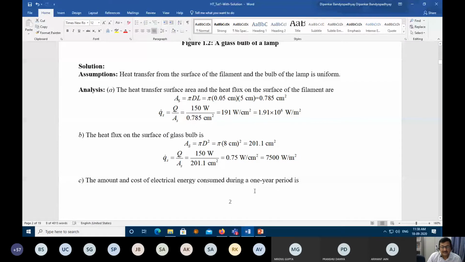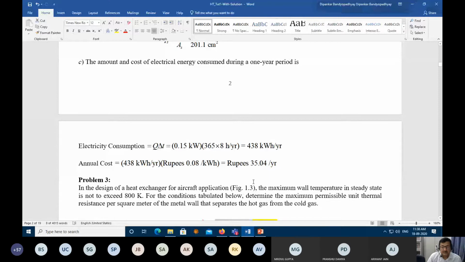Sir, 35.04 rupees. How could you get it? Sir, I calculated the total energy for 1 year. It is the heat rate into time, 150 into 365, and for 1 day the bulb runs for 8 hours per day, so into 8, so it is 438 kilowatt hour.